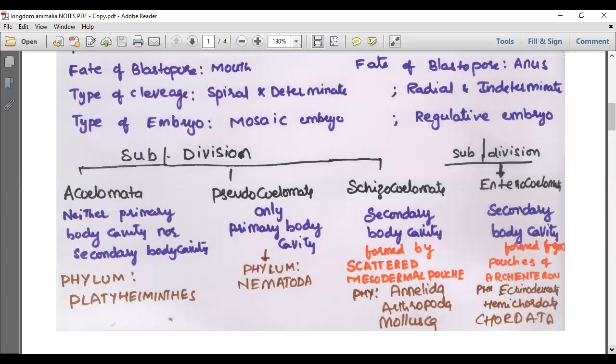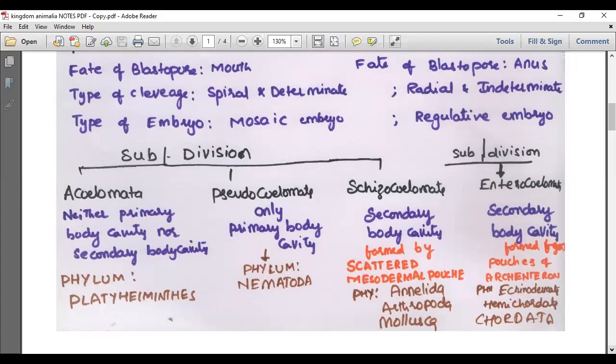Then the true body cavity that is formed by the scattered mesodermal pouches or splitting of mesoderm. Why am I using this word here? That is in the NCERT textbook. Scattered mesodermal pouches and splitting of mesoderm mean the same thing, just given from another angle. That is schizocoelomata: Annelida, Arthropoda, Mollusca. If the true body cavity formed from the pouches of archenteron, that is enterocoelom, examples Echinodermata, Hemichordata, and Chordata. So this is the story of coelom.